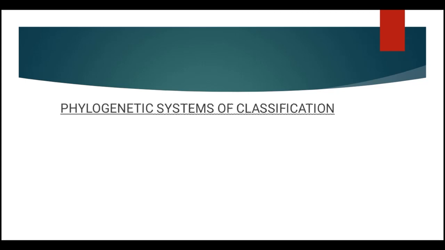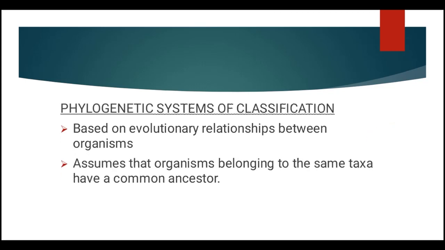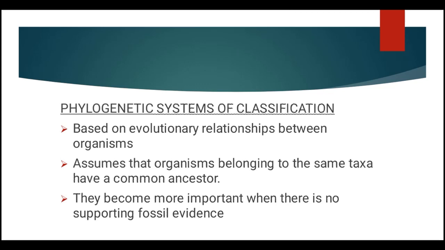Next, we have the phylogenetic system of classification, which, as the name suggests, is based upon the evolutionary relationship between the organisms. It assumes that the organisms belonging to the same taxa have a common ancestor, and they become more important when there is no supporting fossil evidence.